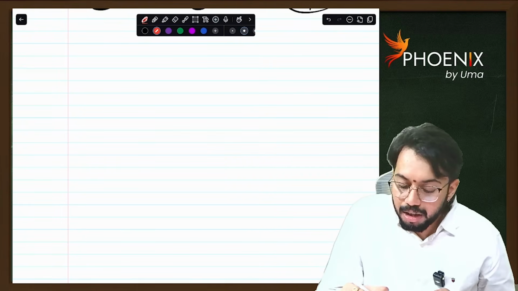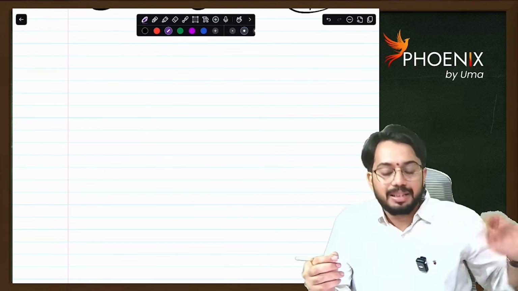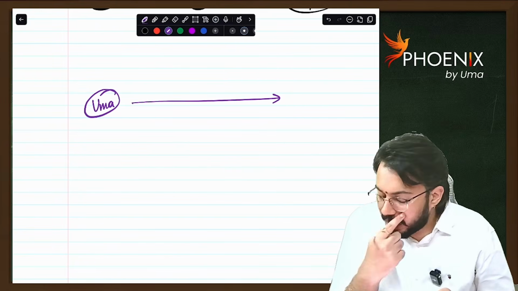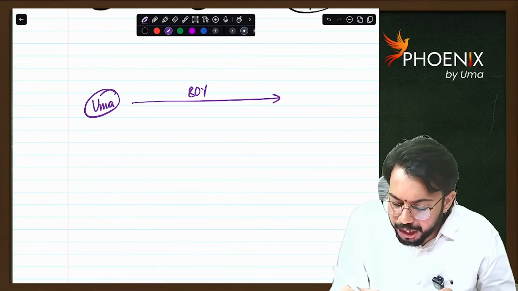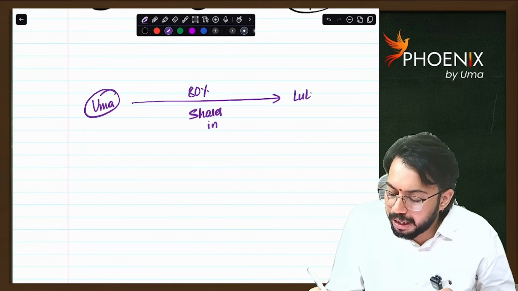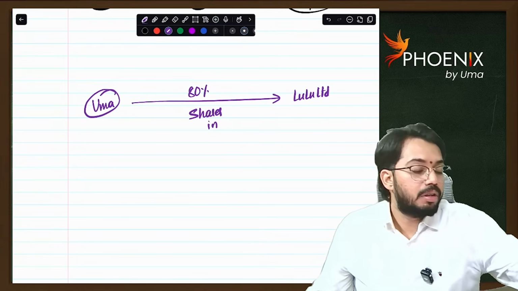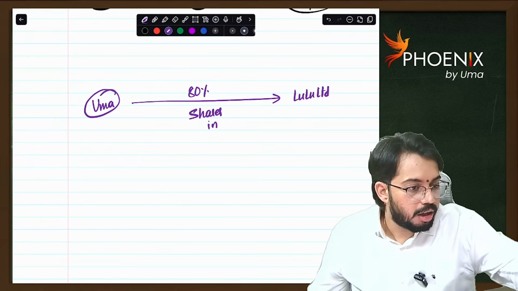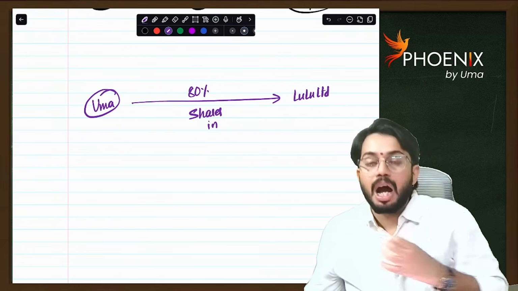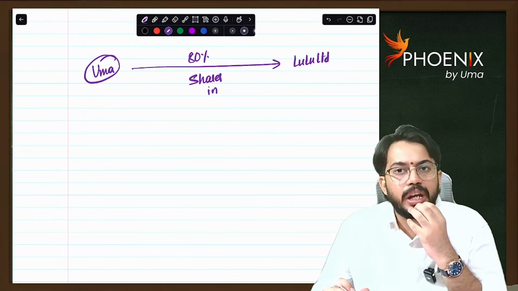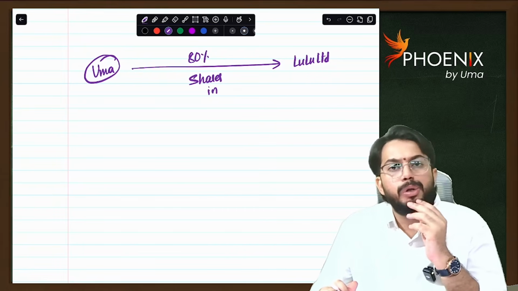Listen, you will understand. Let's say there is Umasankar. Uma is owning 80% shares in one company, Lulu Limited. I wanted to create one business trust with the name Lulu Business Trust.